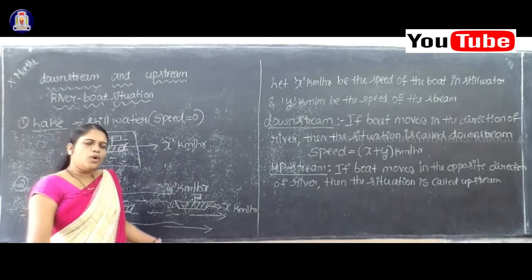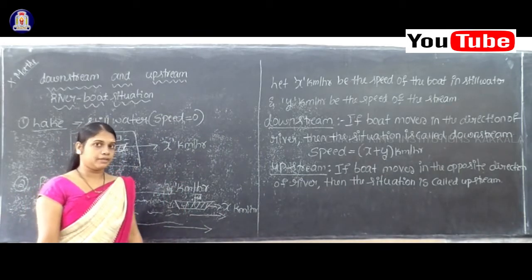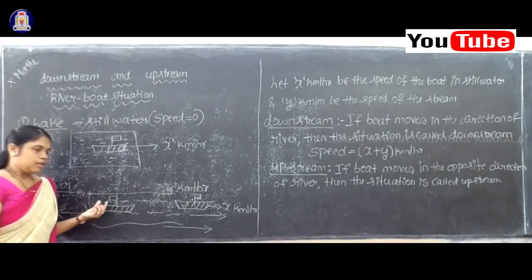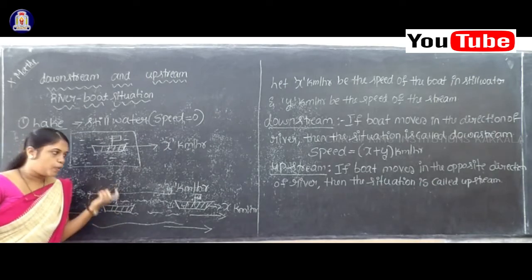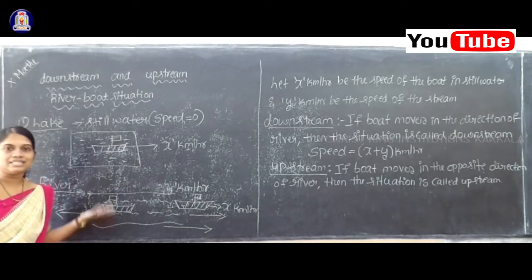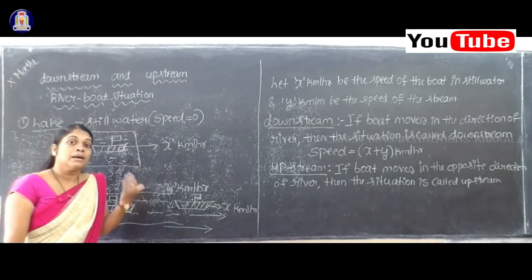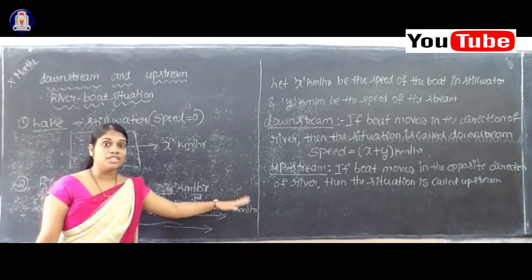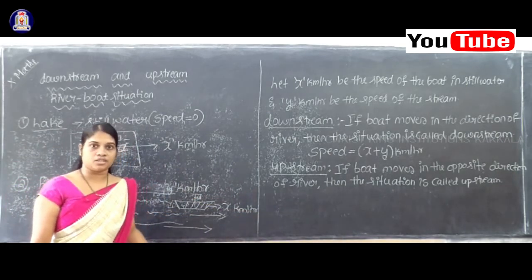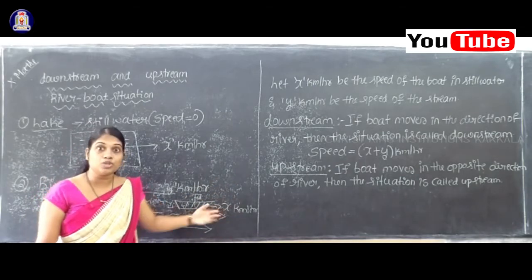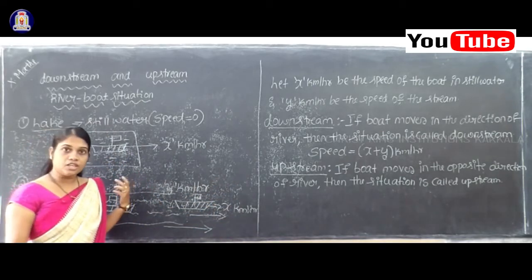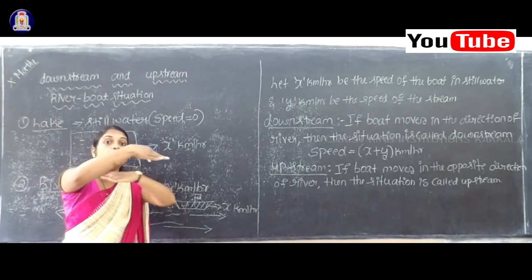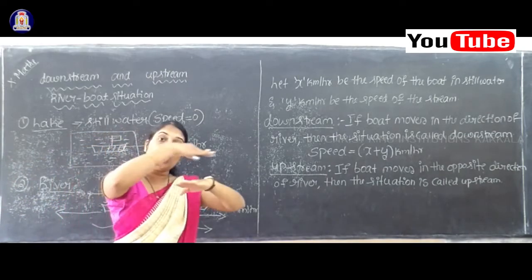Okay, so here what happens about this speed? See, the speed of the boat is decreased here. Why will it decrease? Because the movement of the stream will disturb the speed of the boat, because both are in the opposite direction.